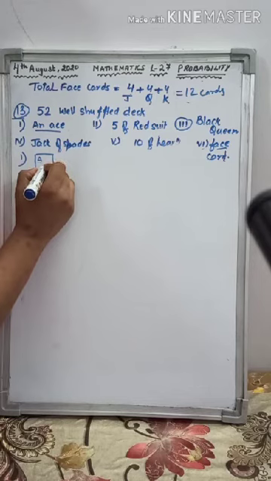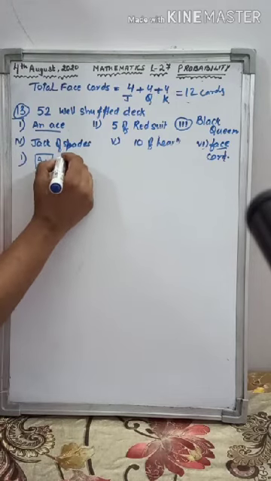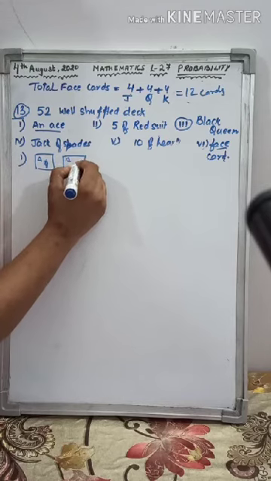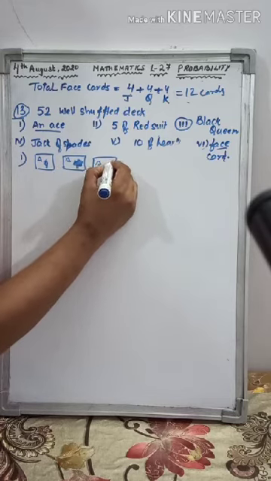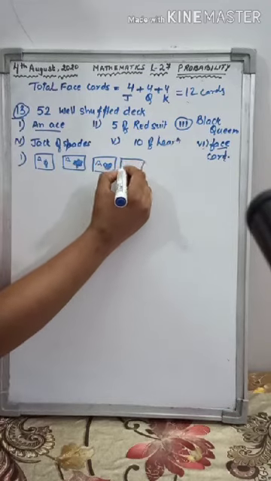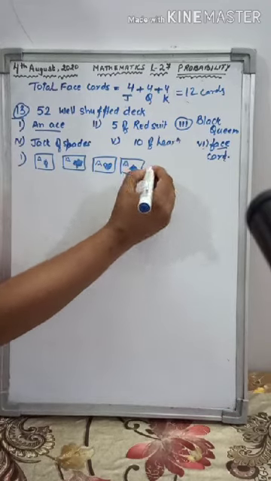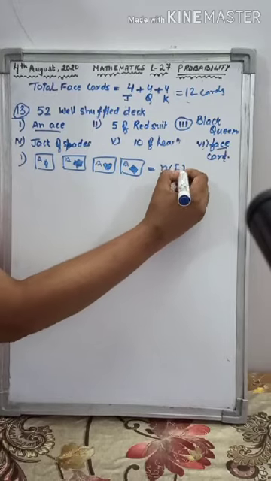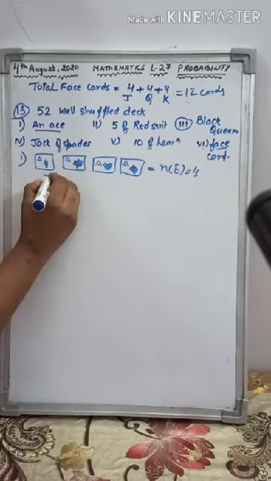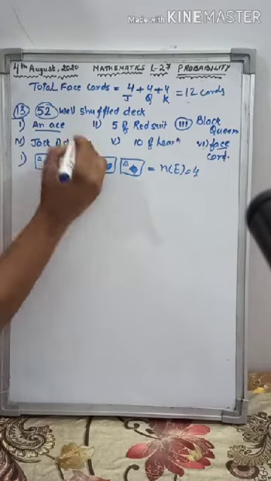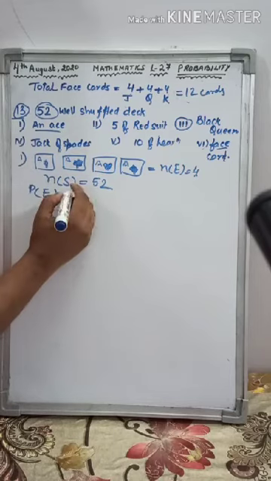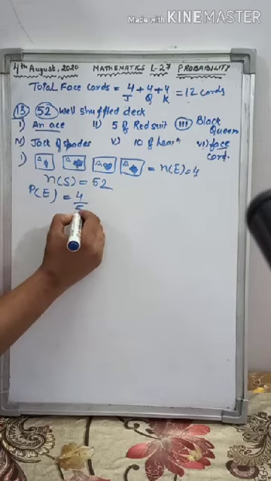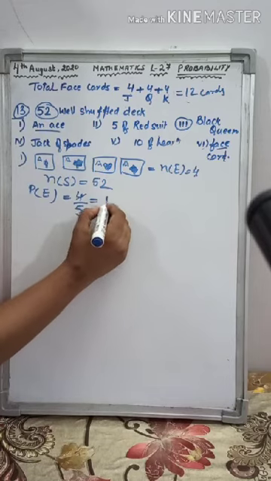One is of spade, one card of club, one of heart, one of diamond. So how many elements are there in the event? 4. And total elements in the sample space is 52. So the probability of getting an ace is 4 by 52. That is 1 upon 13.